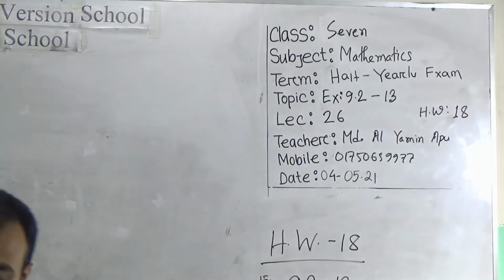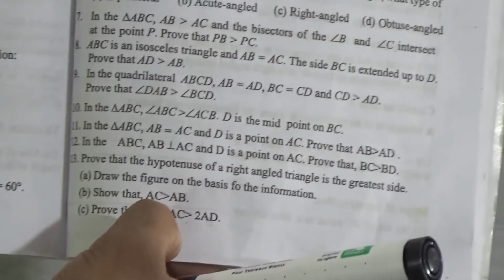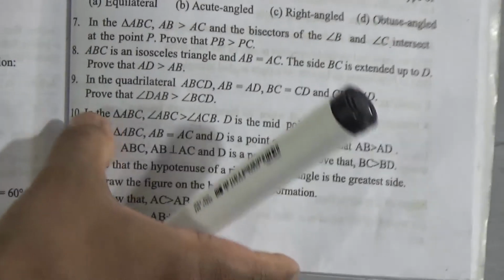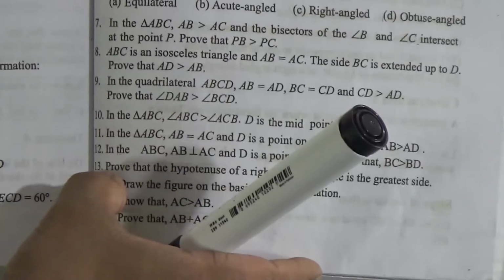Dear students, first of all, come to the book. In exercise 9.2, there is a mistake in question number 13. The stem given here is not the stem of these sub-questions. That means this stem should be that of question number 10. Then the question number 10 stem will be used for question number 13. I have already written the question on the board. Look at the question on the board, okay?